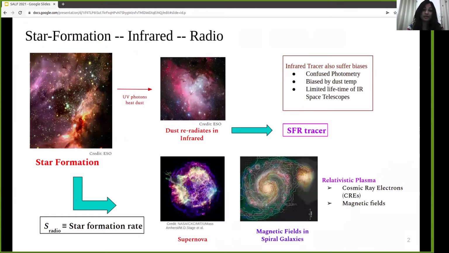I will be talking on the statistical properties of the radio-infrared relations in the SN1 field. In star-forming galaxies, the dust around the young massive stars radiates in infrared wavelengths that are used as a good tracer of star formation rate.